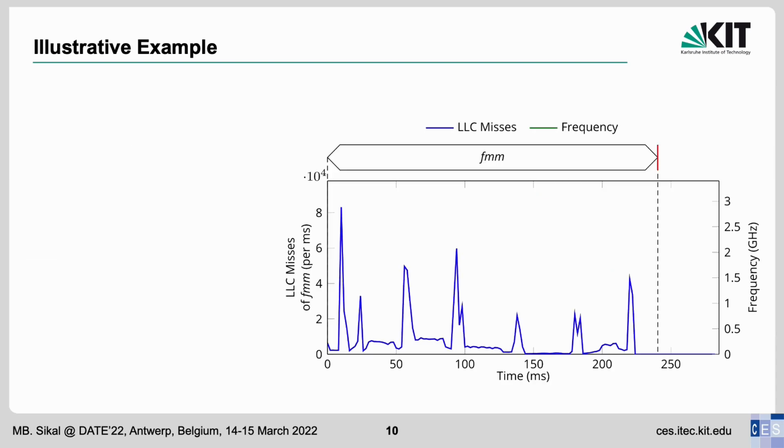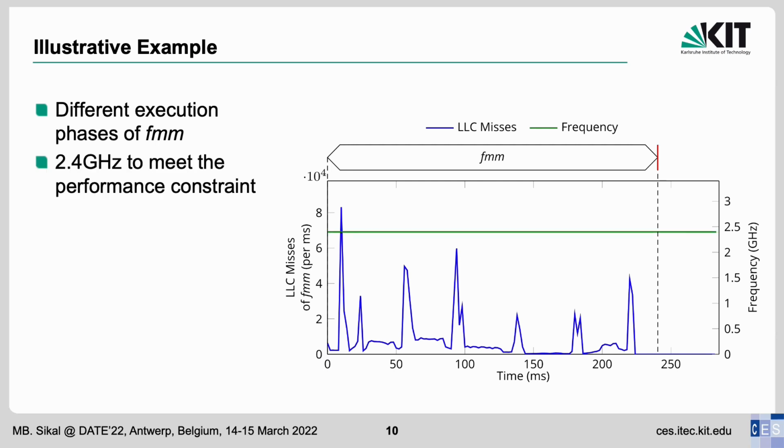This figure shows the number of LLC misses of FMM, an application from the Splash 2 benchmark suite when running alone on a cluster. As mentioned previously, we noticed a number of phases throughout the execution time of the application. These phases are characterized by highs and lows in the number of LLC misses of the application. We consider that applications can meet their performance constraints when running alone on the cluster at 2.4 GHz.